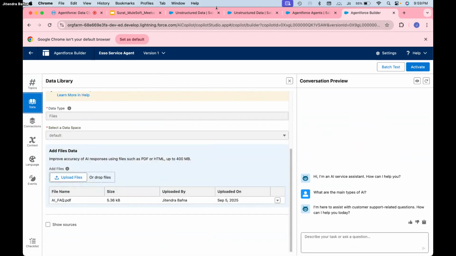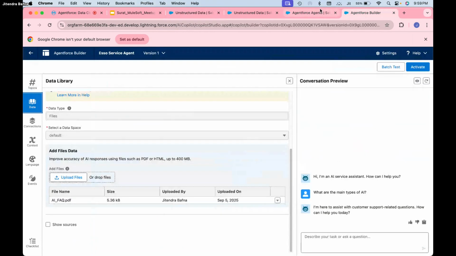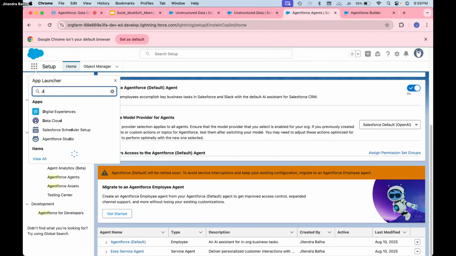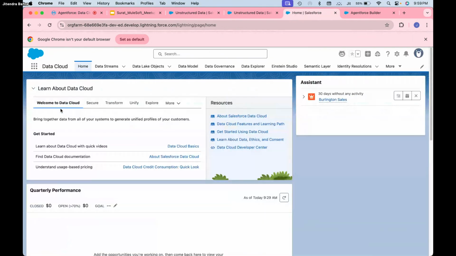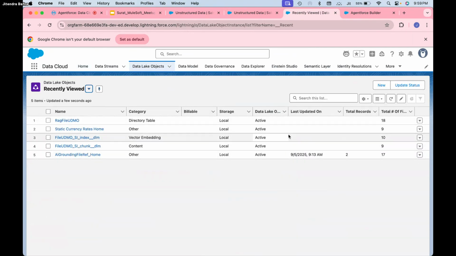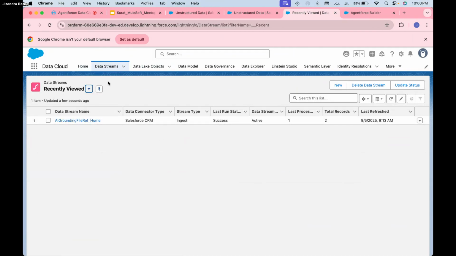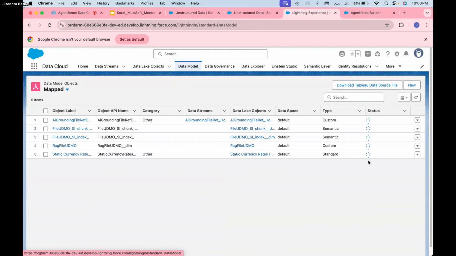So the data library. Let me check the server also, as you mentioned. Okay, I can search Data Cloud from here. Let me check if all the files are ready. I need to check DMO, DLO, everything. So let me check DLO. DLO is active. What about the data stream? Data stream is okay. DMO should be all ready.